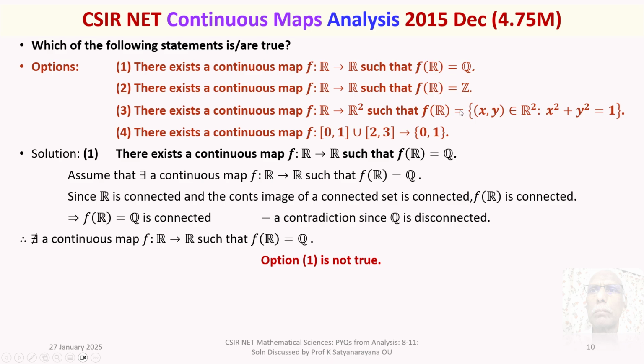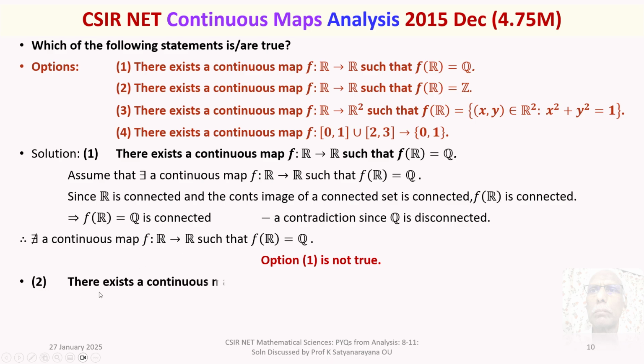In the same spirit, you can throw away option 2. Why? Because R is connected, f(R) is Z, and f is continuous, the image of a connected set is connected. That will give you Z is connected, which is not true. Z is disconnected. The same argument is valid.